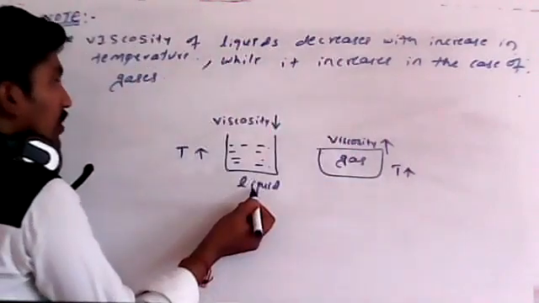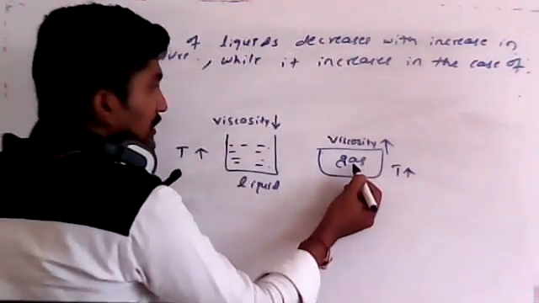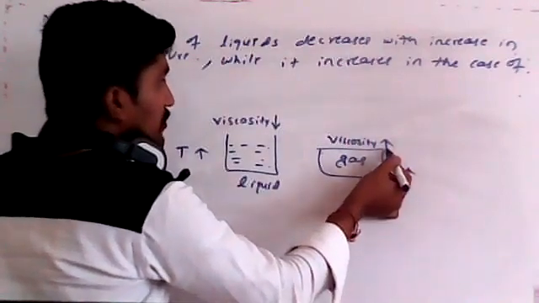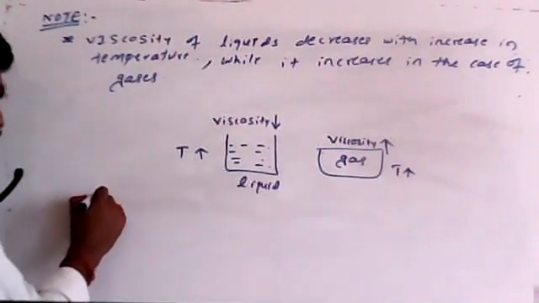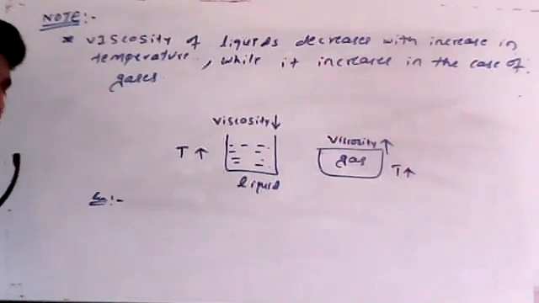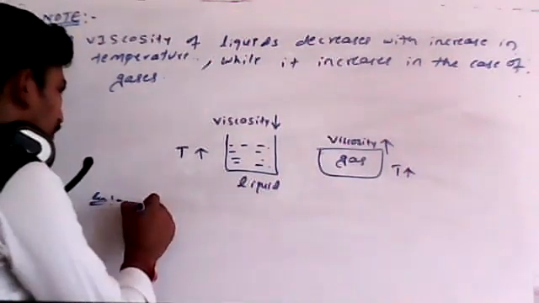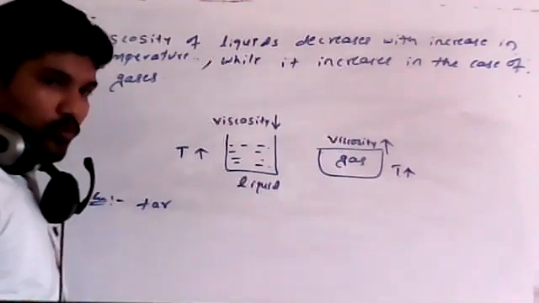In a liquid, as you increase the temperature, viscosity decreases. In a gas, as we increase the temperature, viscosity increases. So I will give you one example, students. You already know we use tar to construct a road.